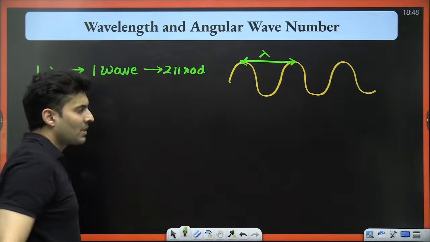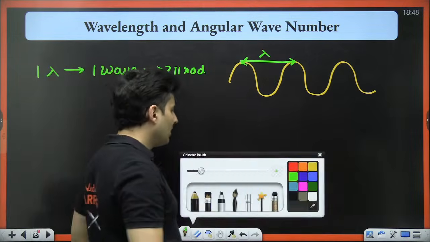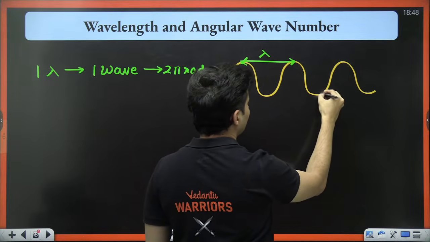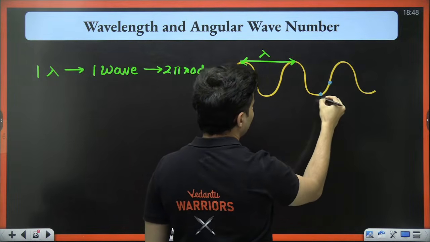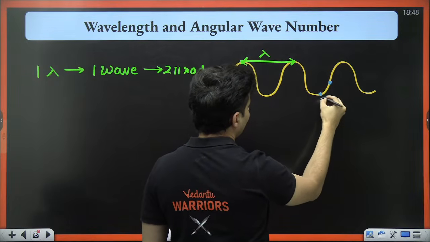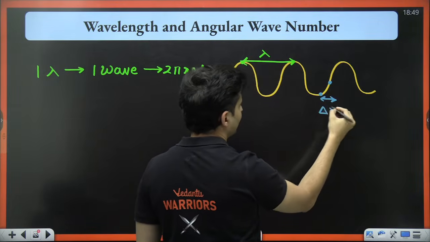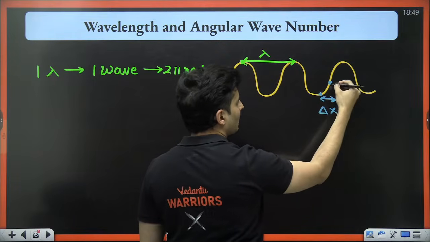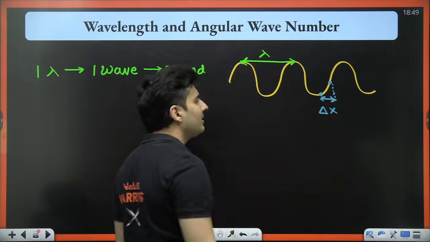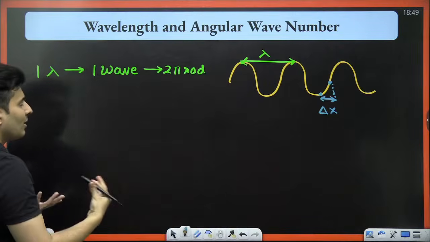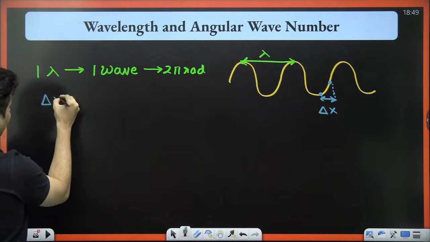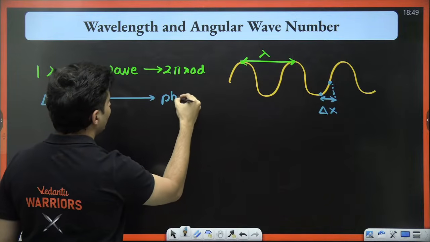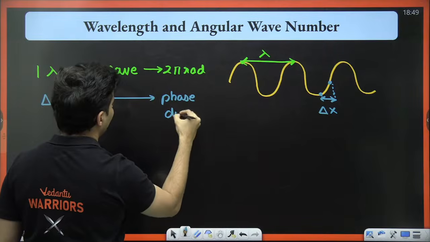Now imagine I take two random points, separated by some distance delta x. This is x1, this is x2. Their horizontal separation is delta x.